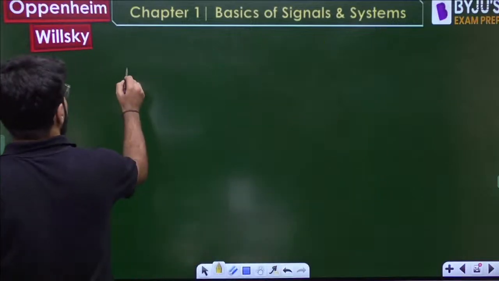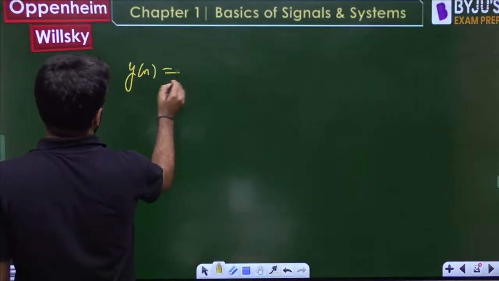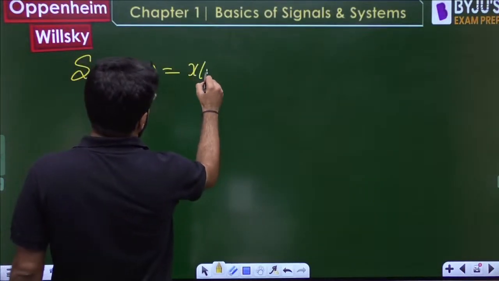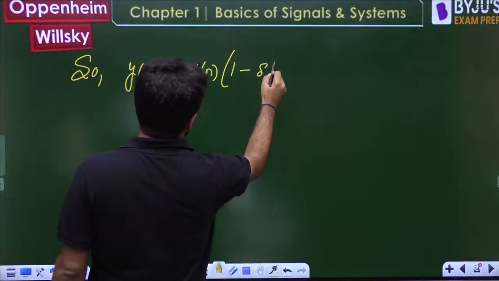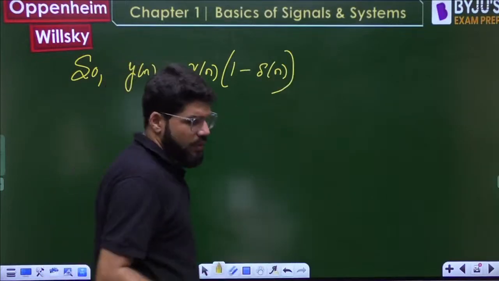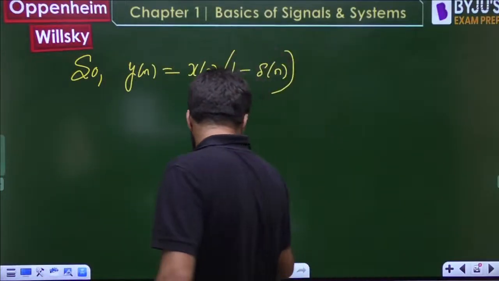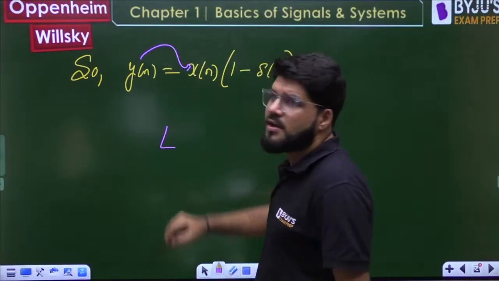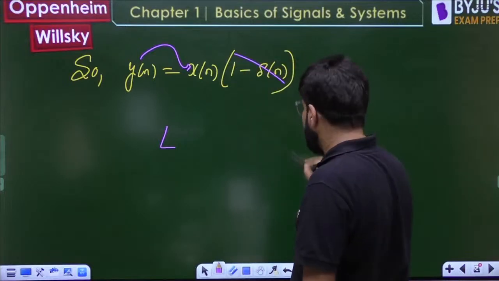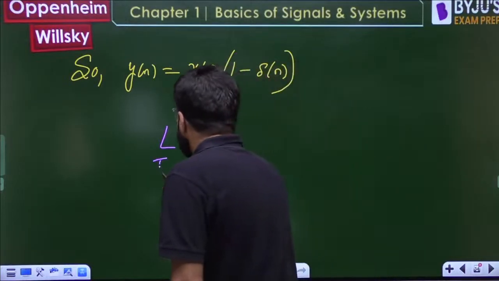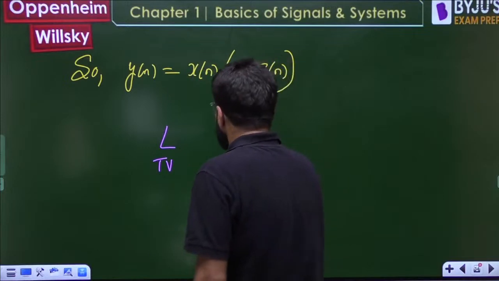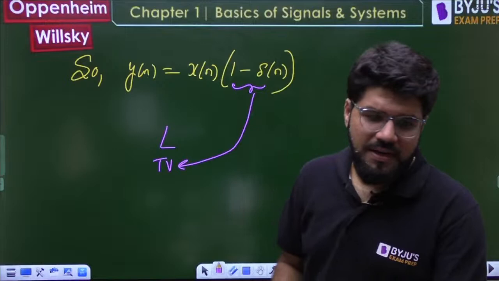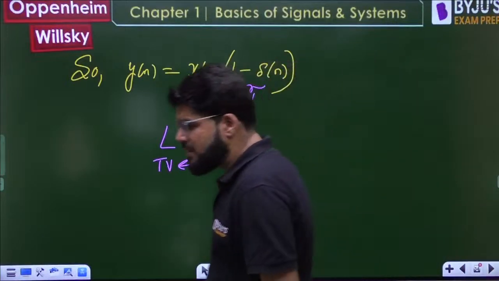I can say that yn is now equal to xn minus xn delta n. Taking xn common, it is xn into 1 minus delta n. Now, very quickly: linear? Yes, y is x power 1 eventually. It depends on x power 1. This is a separate function of time. But whenever there is a separate function of time multiplied, the system will be time variant. That's what we have been discussing.